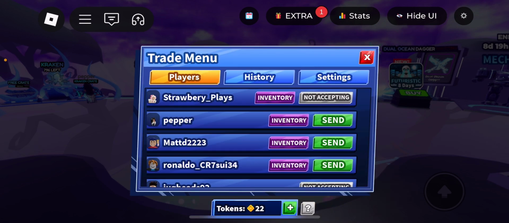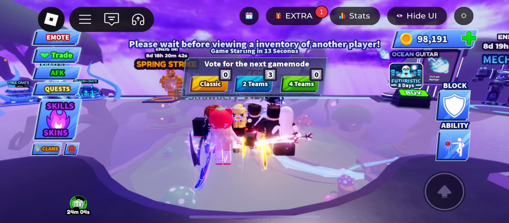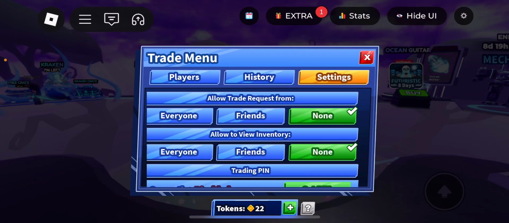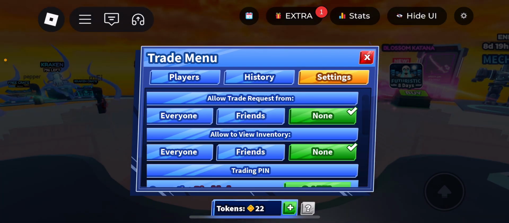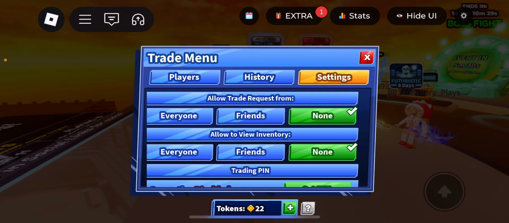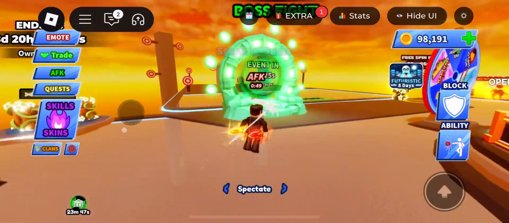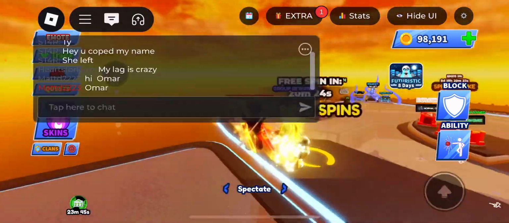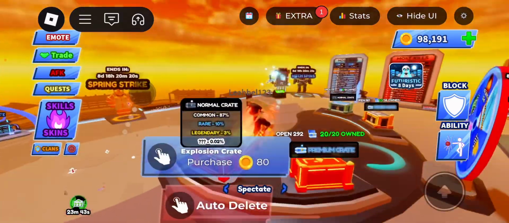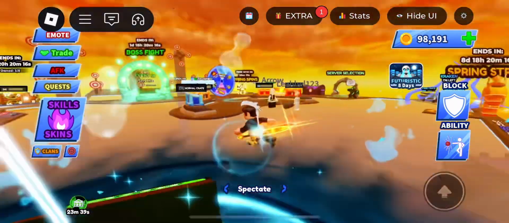I could see this player's inventory, but they could find someone super rich who has their trades accepted. Turn off your trades, either turn them to friends or none. The best way is also not to keep your inventory on, or players will be able to see your swords, and if you have good stuff, you'll be targeted.